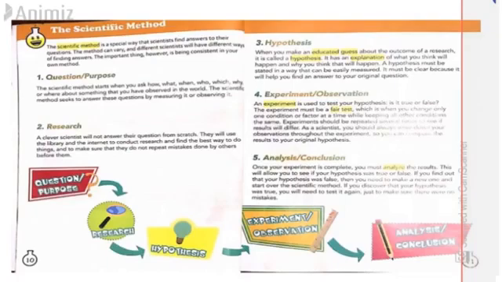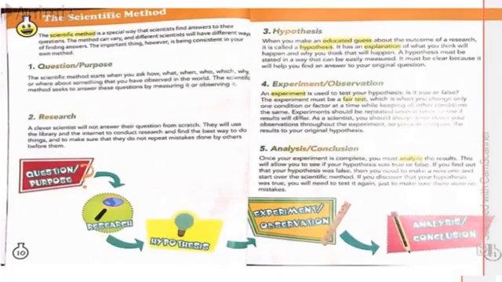Research is important because it helps scientists understand things, and they do not have to repeat mistakes that other people have done before them. Now the third step is hypothesis. When you make an educated guess about the outcome of a research, it is called a hypothesis. A hypothesis basically means prediction.